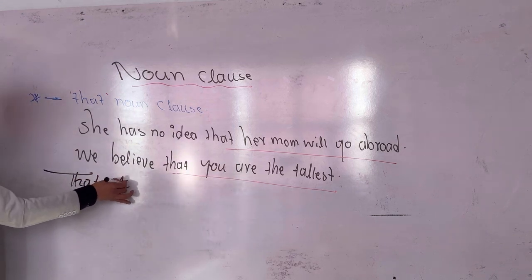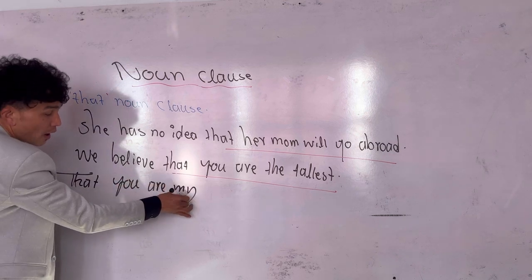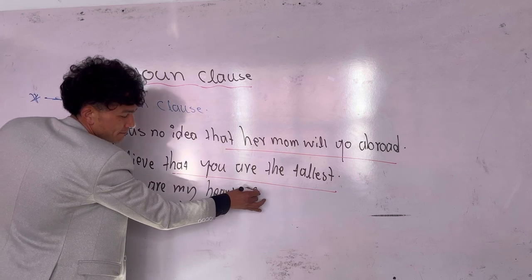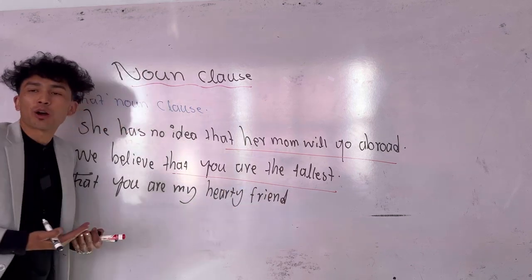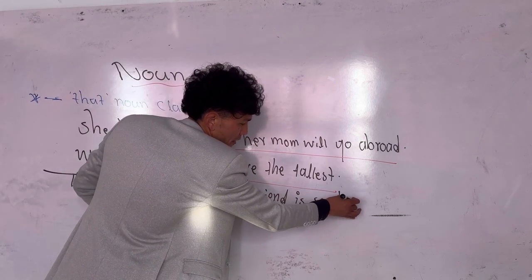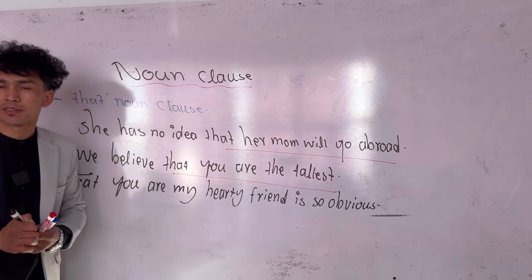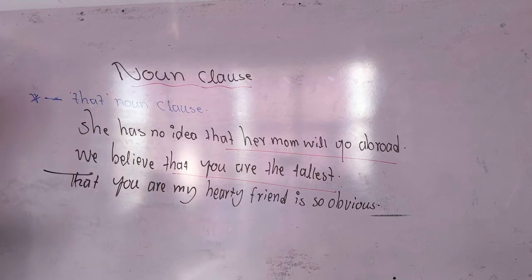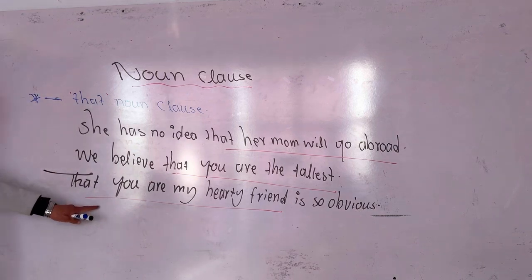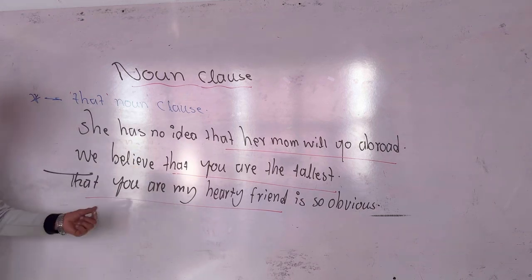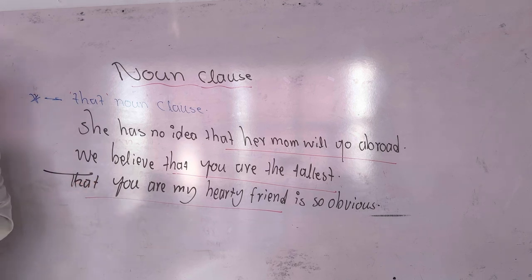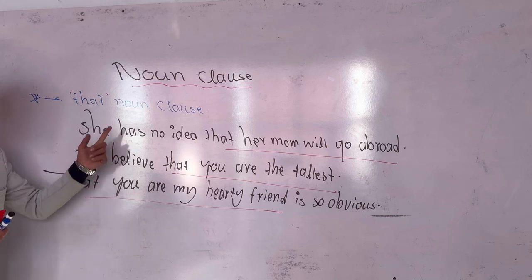That you are my what? Hardy friend. That you are my hardy friend is so obvious or clear. Understood? Yes. Very well. That you are my hardy friend. This is called what? That noun clause. As I told you, we can put it as a subject at the beginning, but this is not so fashionable. You understood? Yes. This is that noun clause.